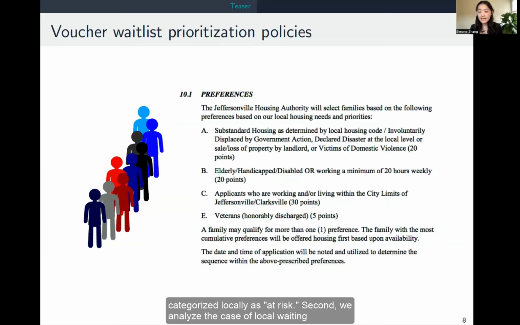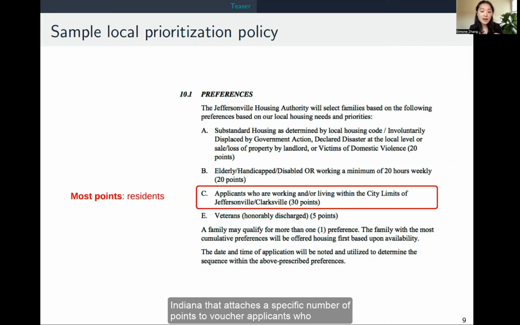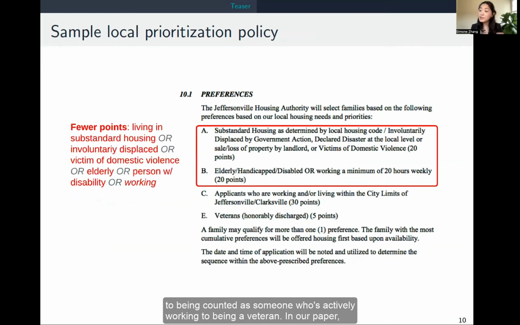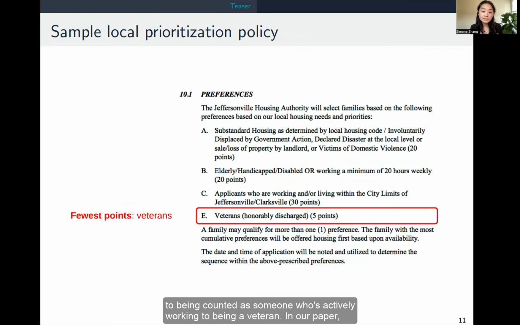Second, we analyze the case of local waiting list policies for housing vouchers that allow some categories of applicants to access assistance before others. Here, for instance, is an example from a small city in Indiana that attaches a specific number of points to voucher applicants who qualify for priority under different categories, from being a resident to being counted as someone who's actively working to being a veteran.